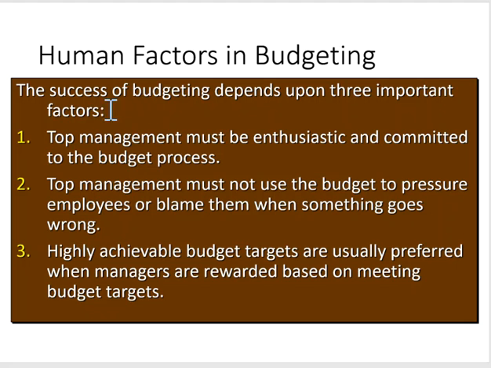It depends on 3 important factors. So top management must be enthusiastic and committed to the budgeting process. Top managers must also not use the budget to pressure employees or blame them when something goes wrong. Sometimes, too, highly achievable budget targets are usually preferred when managers are rewarded based on meeting budgeted targets.